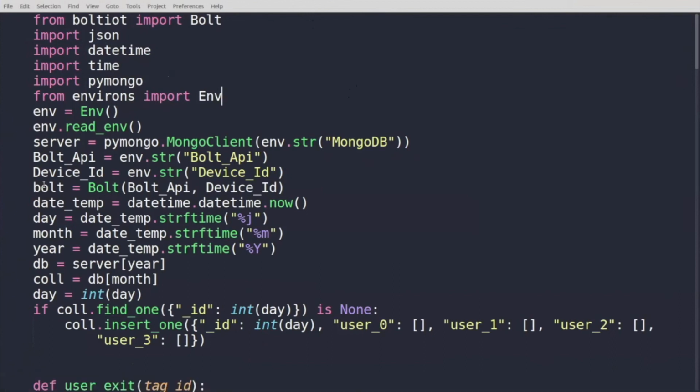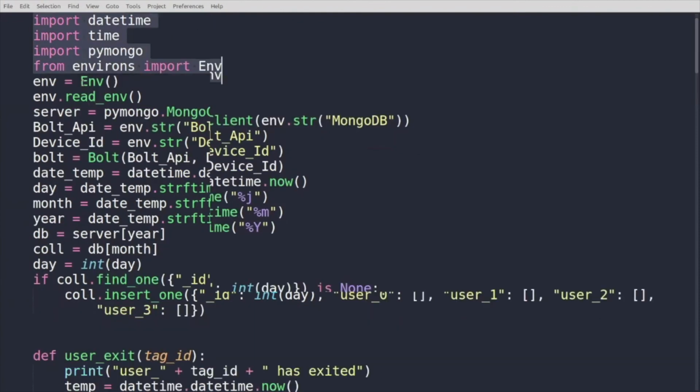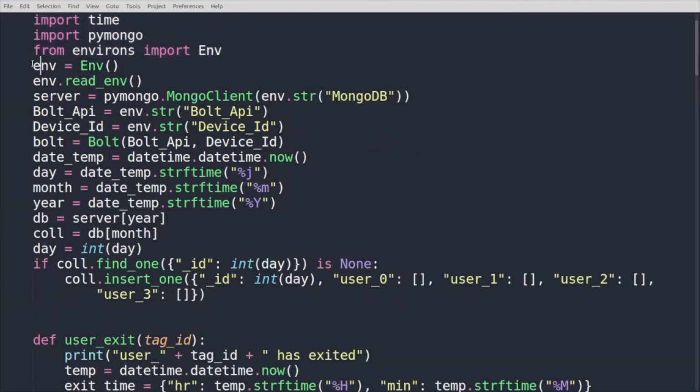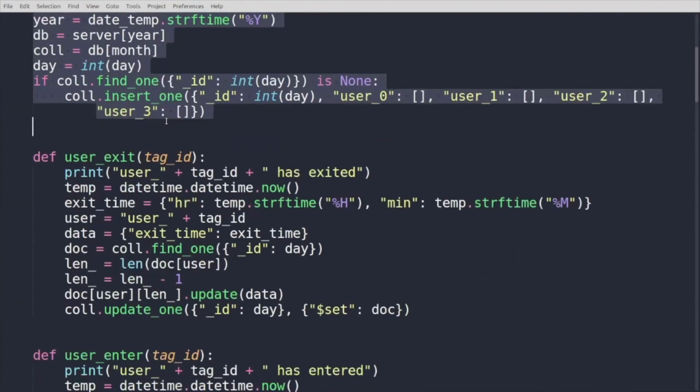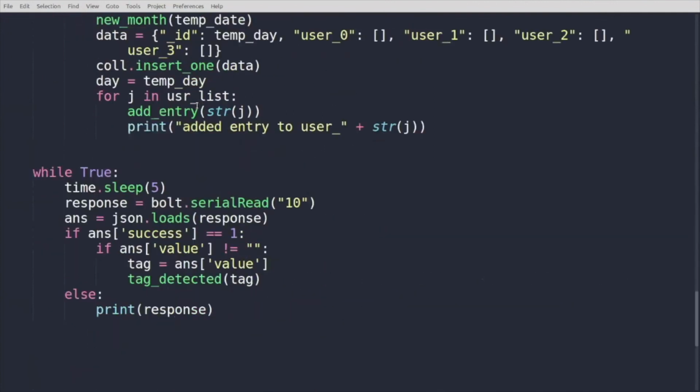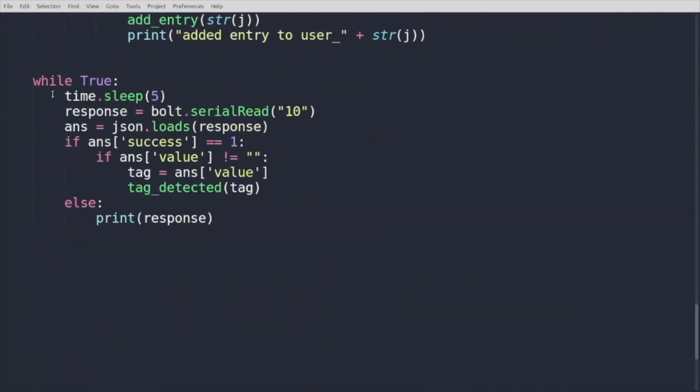Yeah. So in the Python code, I'm importing a few modules, dependencies. Here I'm setting the environment variables and connecting to the database and setting all the variables required for the database. Then these are some functions that I have defined, and here the main loop comes. So while true, it is going to wait for 5 seconds, and it is going to read the serial data from the Bolt module.